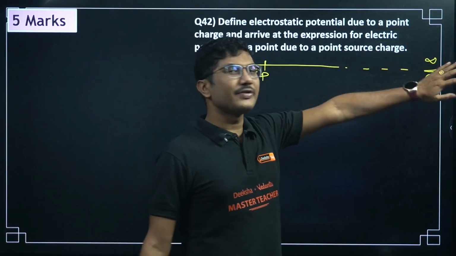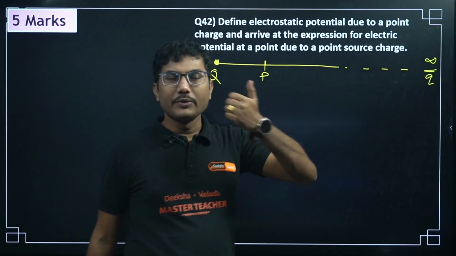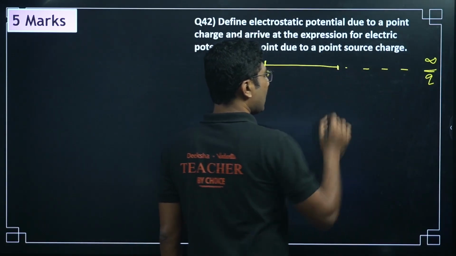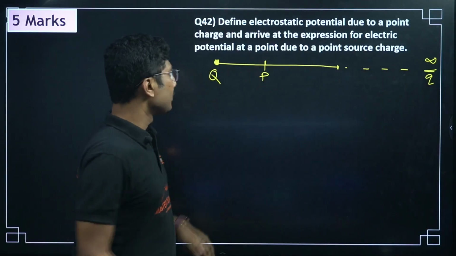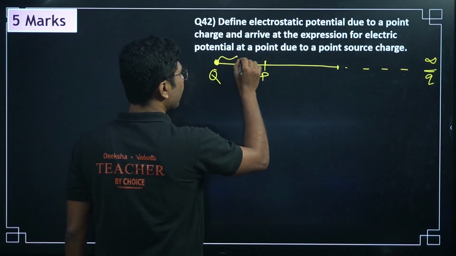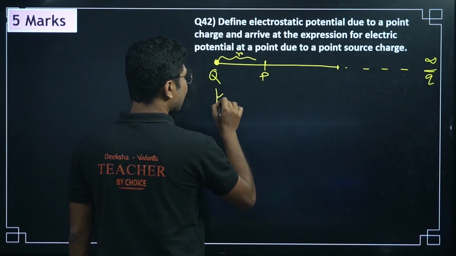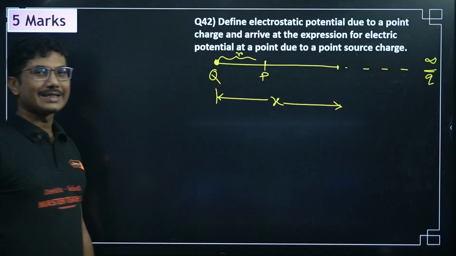Now infinity is very difficult for us to handle. So what will we do? We will not go to infinity, we will take some intermediate point. This point is neither infinity nor our destination. The destination is at a distance of r, but this point is at a distance of x. We do not know exactly where it is.